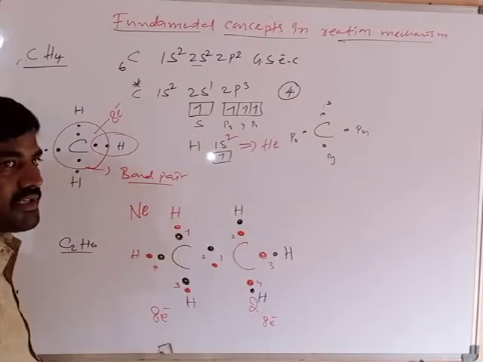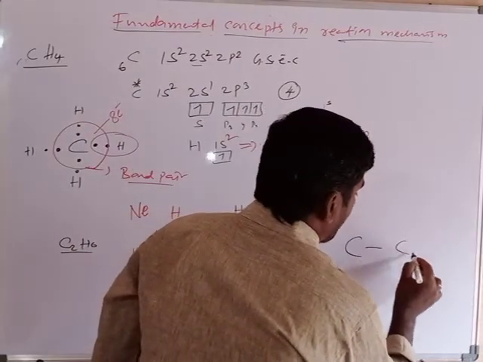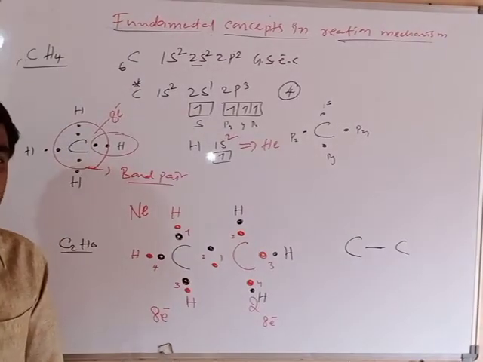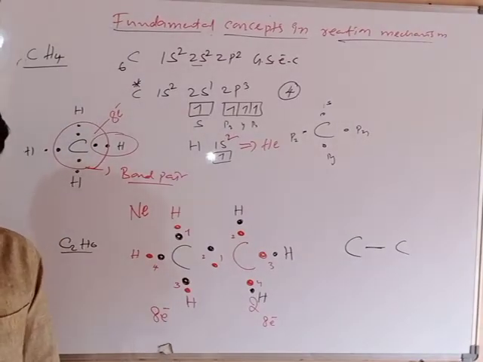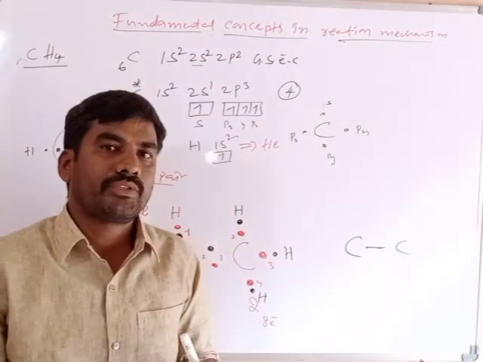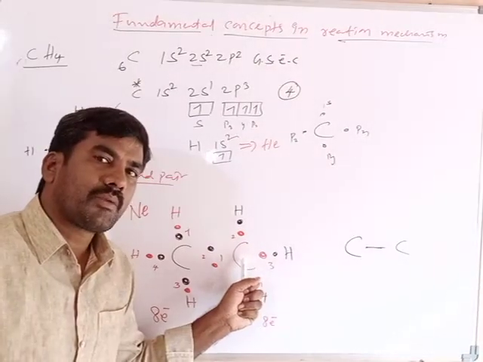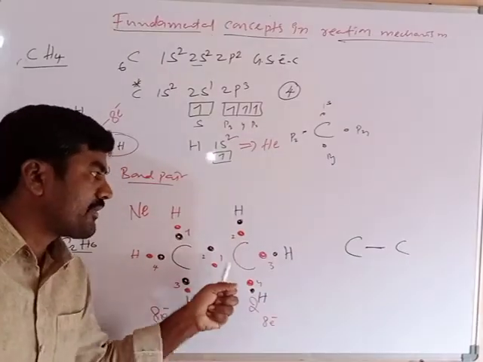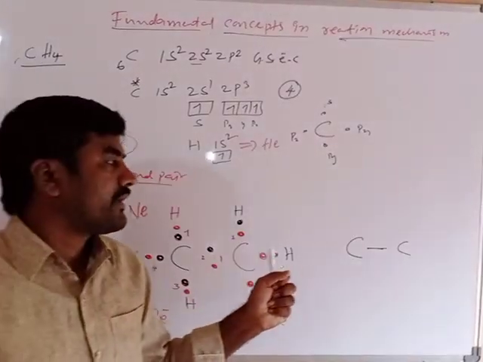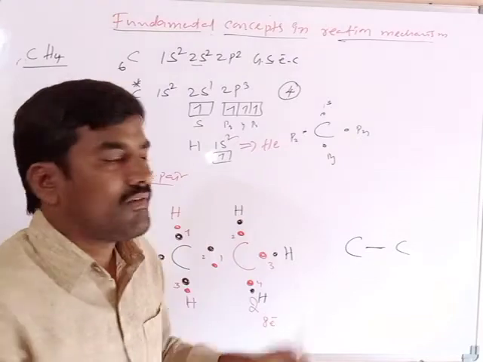Similarly, the second carbon also. Now the bond between carbon and carbon, what is it? A covalent bond. A covalent bond is formed between carbon and carbon by the contribution of one electron from each carbon atom. One electron comes from the first carbon, another electron comes from the second carbon, and a bond pair is formed between carbon and carbon, and that bond pair is called a covalent bond.